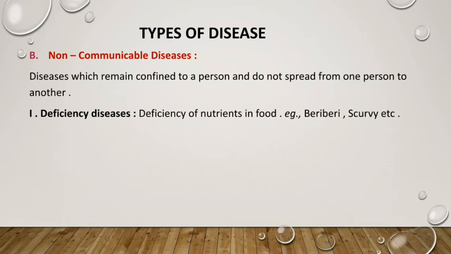Now for example, night blindness. We know that night blindness is due to deficiency of vitamin A. Now if somebody has that disease, then by touching that person, by eating with that person, by doing any activities, roaming, spending time with that person, the disease will not spread to you.